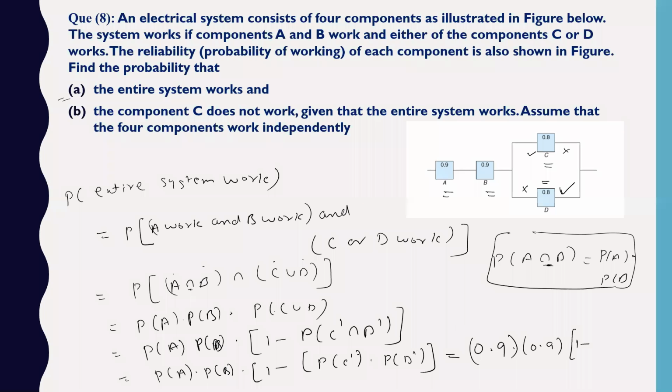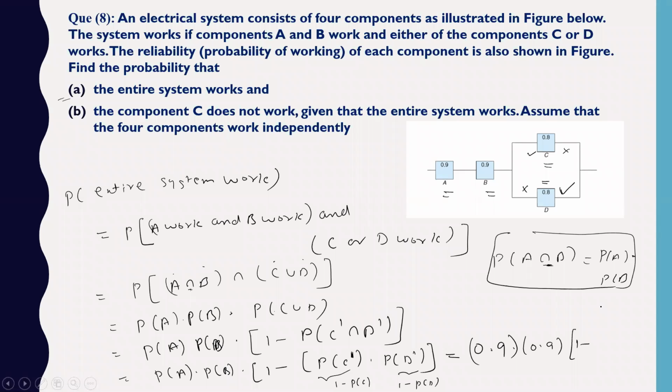It is C complement here. So C complement means this part is nothing but 1 minus P of C, and this part means 1 minus P of D. So this will be 1 minus 0.8. Yes, probability the system works is 0.777. Okay, you'll see that.